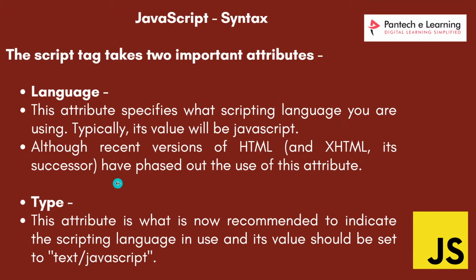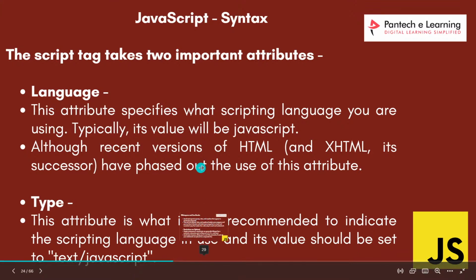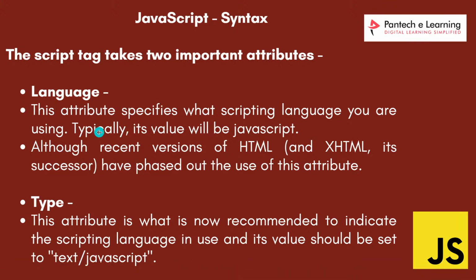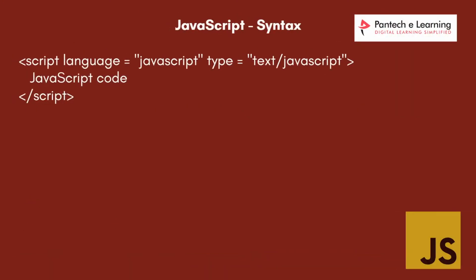So I have two important attributes. Whenever I discuss JavaScript, I have a language attribute. What type of scripting language am I using? Today it will be JavaScript, and what is the type? Text or JavaScript. So whenever I consider any script tag, it contains two important attributes. One is called the language attribute and the other is called the type attribute. Clear with this? Whatever JavaScript coding I want to write, this is the corresponding syntax.